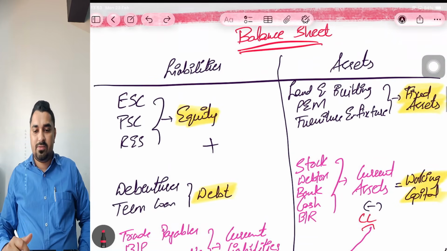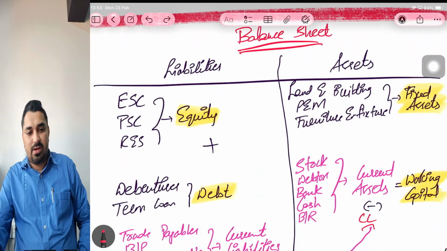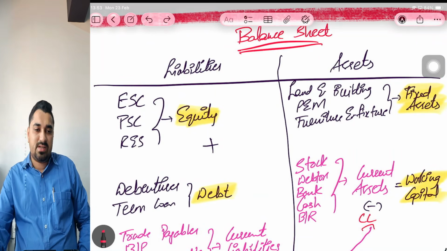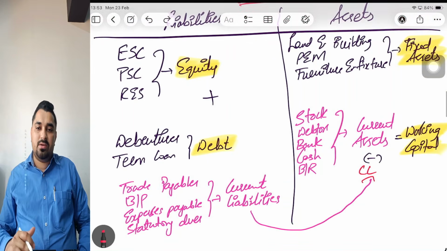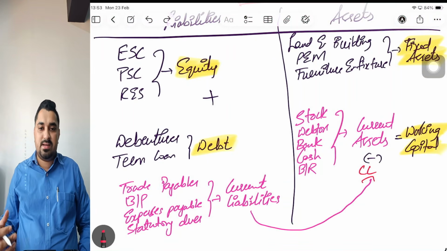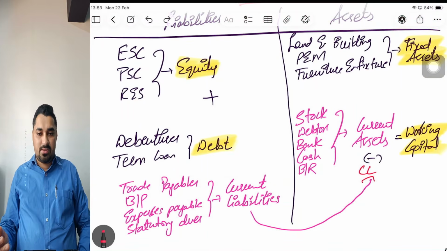Coming to the asset side of your balance sheet, normally you would have fixed assets and current assets. All the fixed assets stay on the right hand side of your balance sheet as they are. That means land and building, plant and machinery, furniture and fixtures, or any other long-term asset. That is called fixed assets. And you would have current assets, in the sense your stock, debtors, bank, cash balance, bills receivable, etc. So these are your current assets.